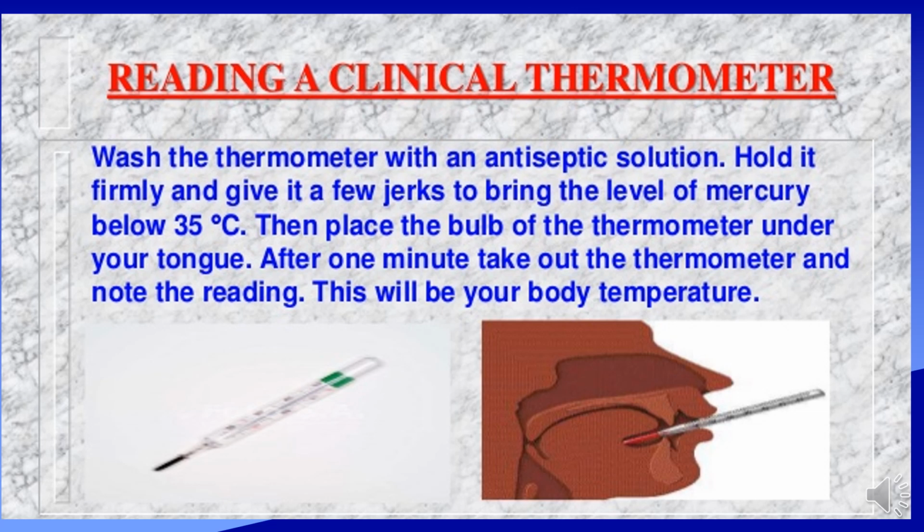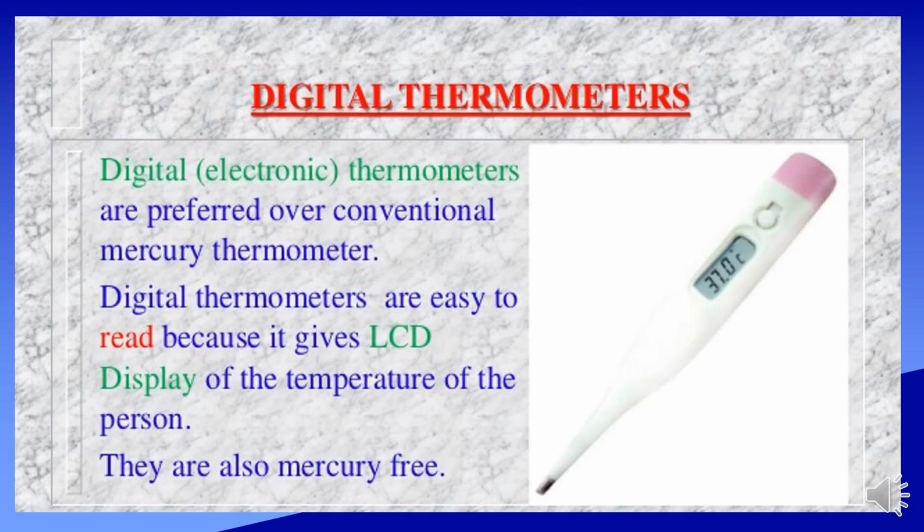Reading a clinical thermometer. Wash the thermometer with an antiseptic solution. Hold it firmly and give it a few jerks to bring the level of mercury below 35 degrees Celsius. Then place the bulb of the thermometer under your tongue. After 1 minute, take out the thermometer and note the reading. This will be your body temperature.